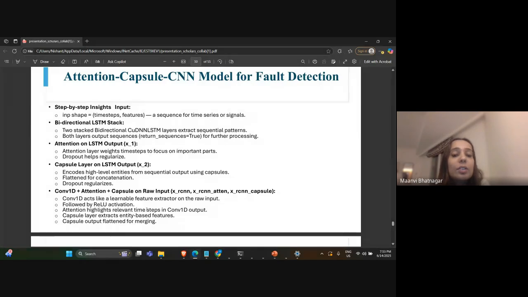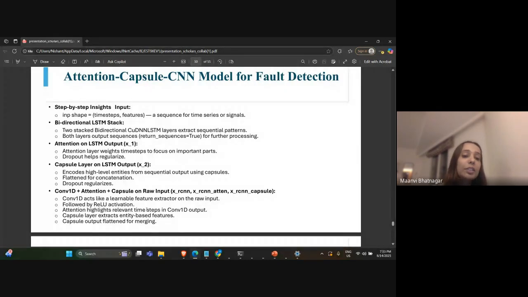So like discussed previously, this is just a brief detail of how the whole model was formed, like what was the input shape, the input we gave: the time steps and features. Features were time series signals of voltage and current, and time steps, every 20 milliseconds the data was obtained. And then we used two bidirectional LSTMs, and with the help of CNN and an LSTM.